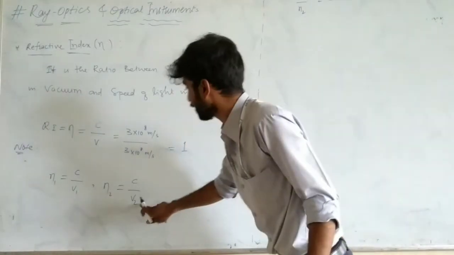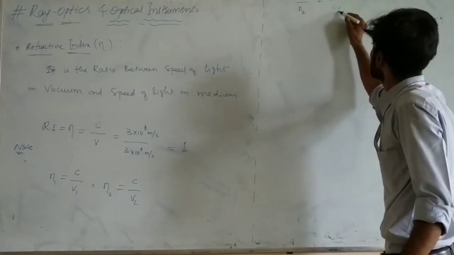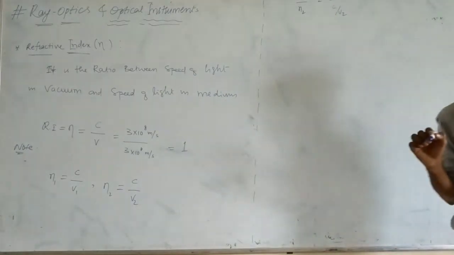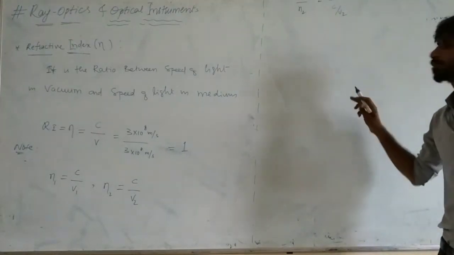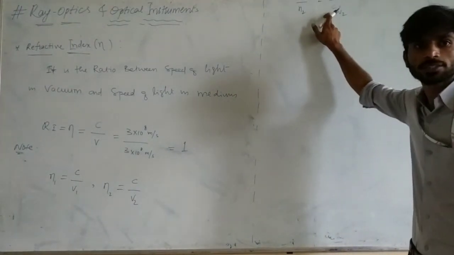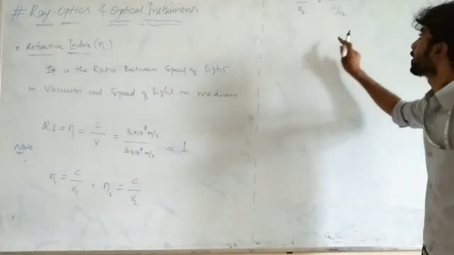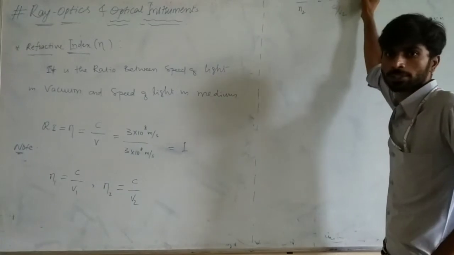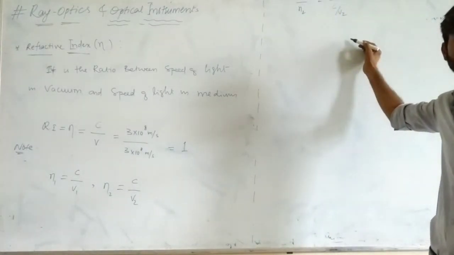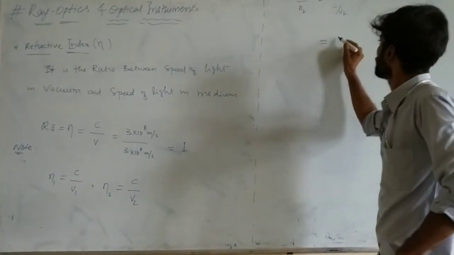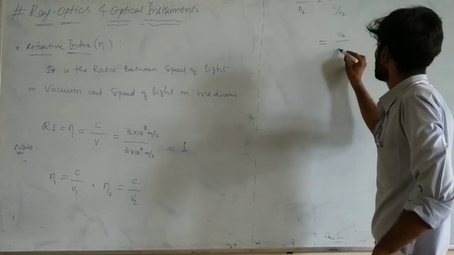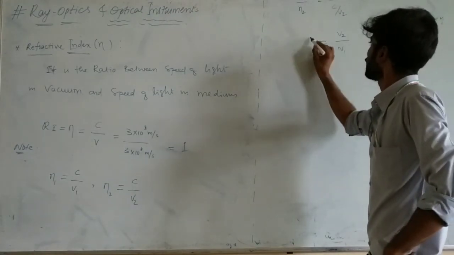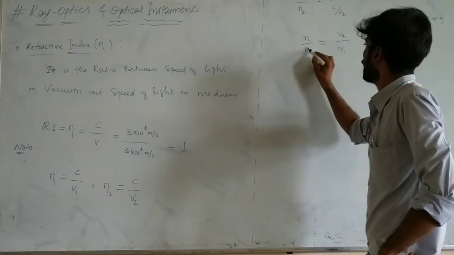And n2 is c by v2, correct? Now c cancels. So v2 goes to the upper side and v1 comes in the denominator. So the numerator becomes v2 and the denominator becomes v1. So this is n1 by n2.